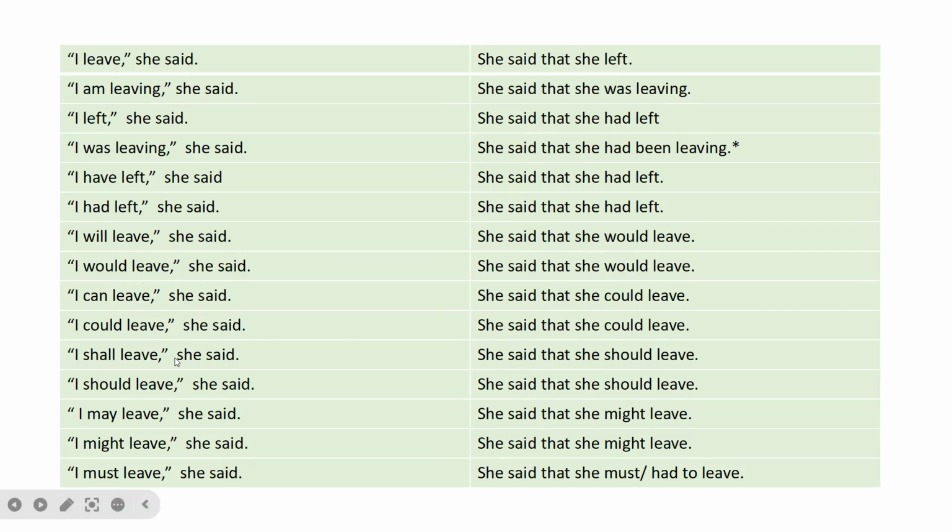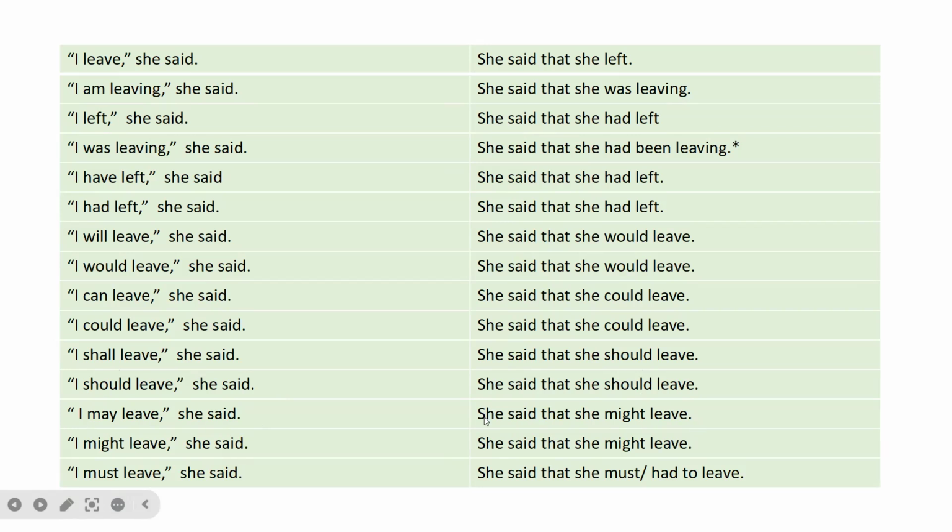"I shall leave," she said. She said that she should leave. So shall becomes should. "I should leave," she said. She said that she should leave. So since we're using should, it's the same thing on the other side. "I may leave," she said. She said that she might leave.